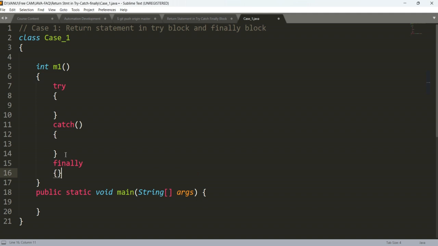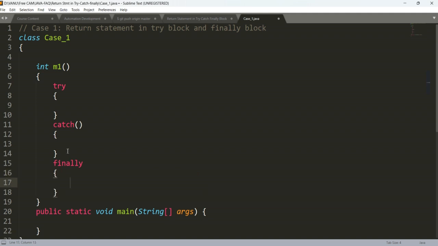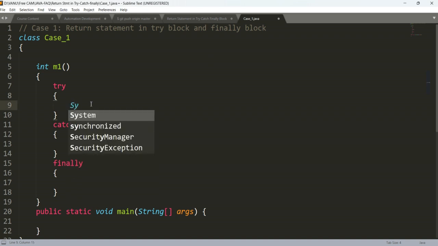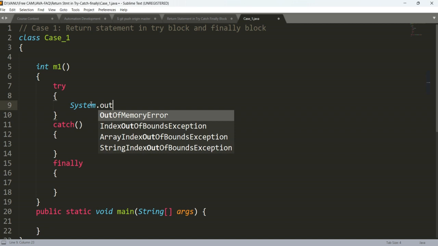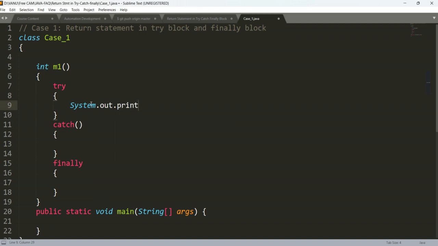Now as per the case, it is saying return statement in try block and finally block both. So I'll write System.out.println, I am in try block.